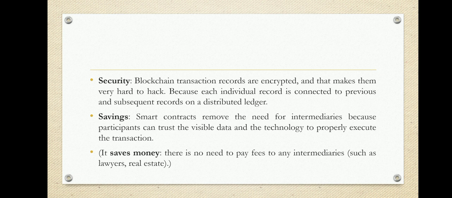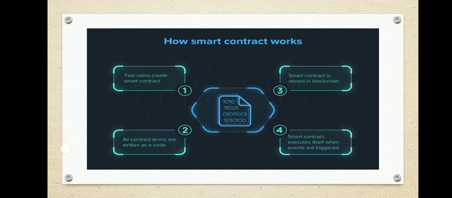Next we have savings. The advantage of the smart contract is savings. Smart contracts can remove the need for third parties because participants can trust the visible data and the technology to properly execute the transaction. So it saves money. There is no need to pay fees to third parties like lawyers, real estate agents, or others in some other blockchain use cases.